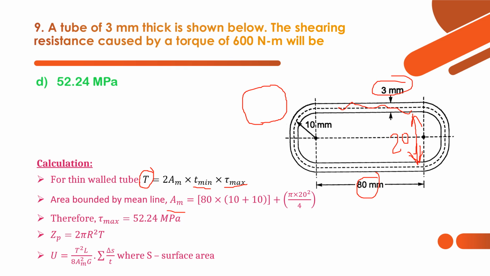Therefore, we get the answer for Am. Just substitute here: t_min is 3 mm and torque is 600 Newton meter, so that we can get the answer for tau max as 52.24 megapascal.